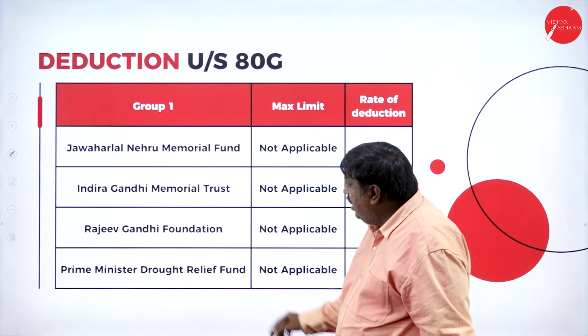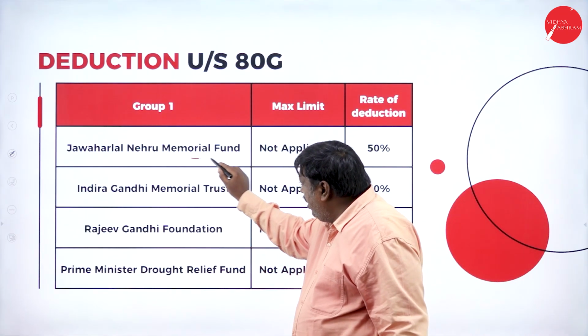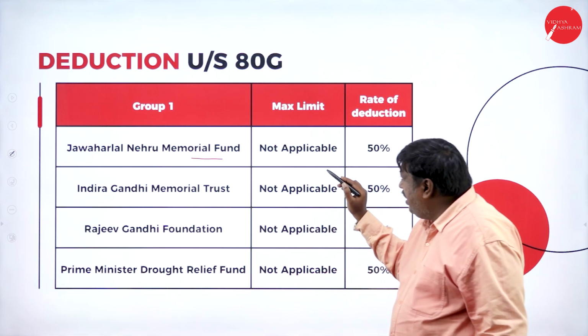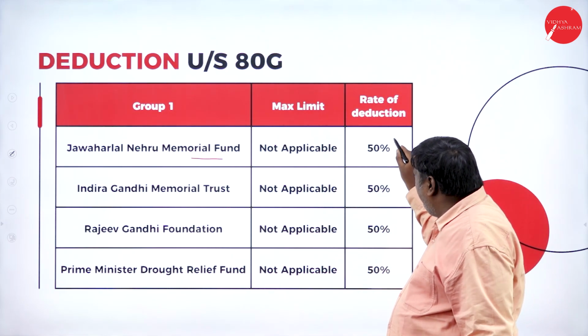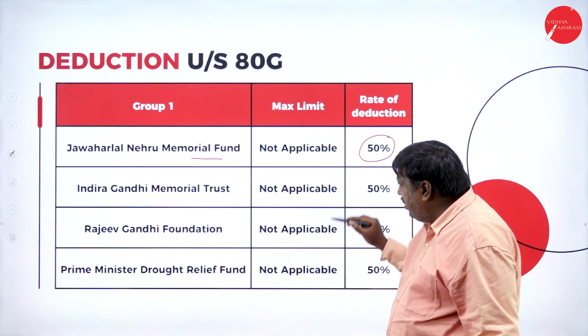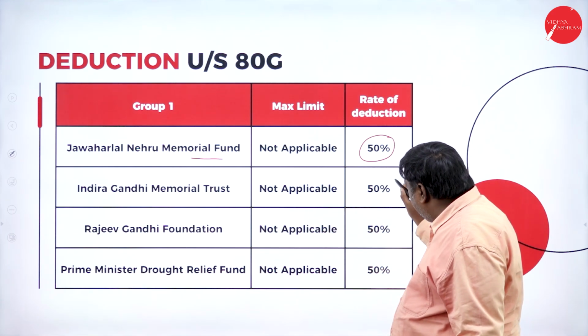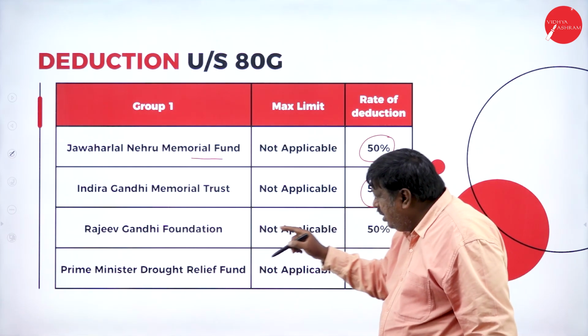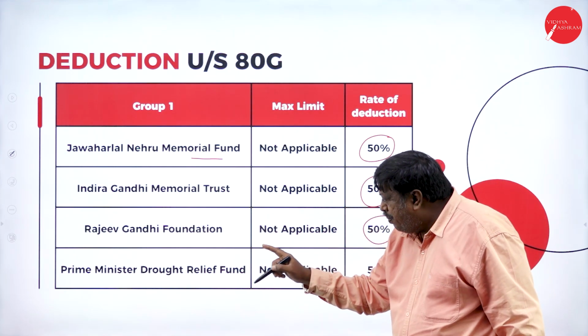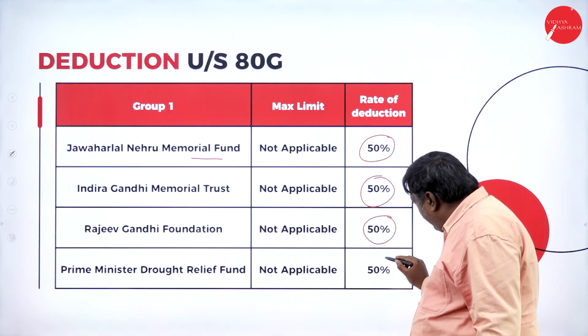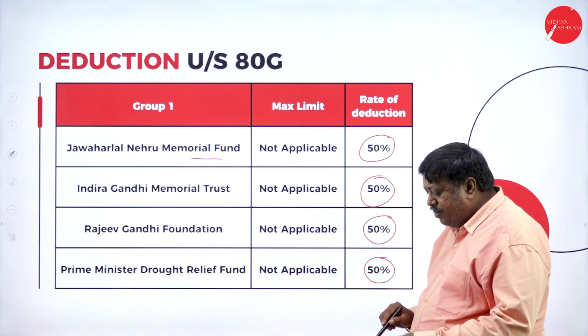For Jawaharlal Nehru Memorial Fund, there is no limit here. You can pay how much you want. Out of that, 50% will be allowed as deduction. Indira Gandhi, same 50% will be allowed. Rajiv Gandhi Foundation, 50% will be allowed. Prime Minister Drought Relief Fund, 50% will be allowed.